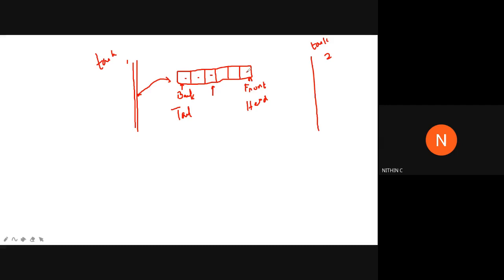So initially you need to create a queue. Then one more thing: you need to get an idea regarding the size of the queue. If you are initializing the back pointer or tail pointer and the head pointer values, you can easily find out the size of the message queue, right?